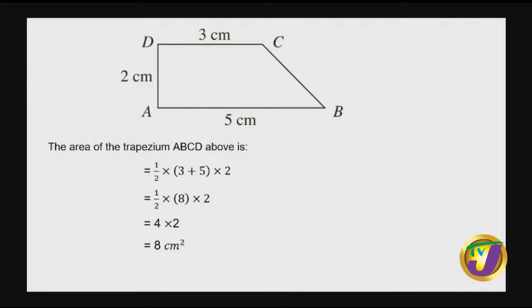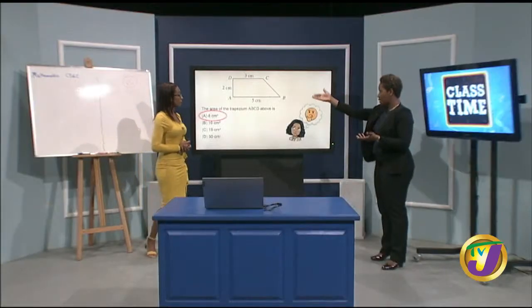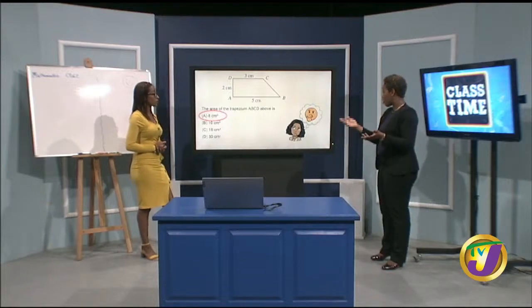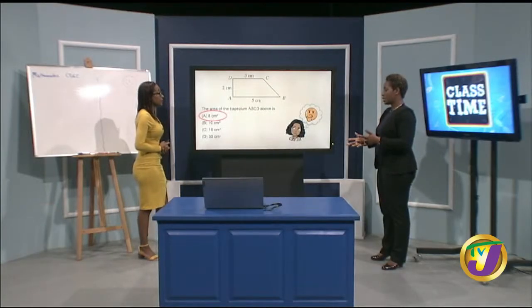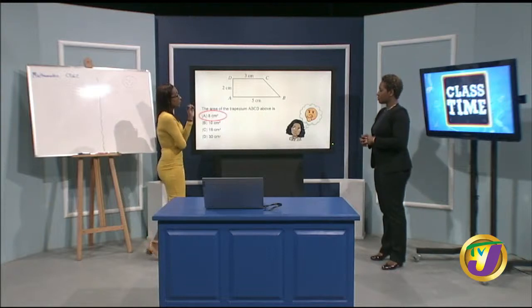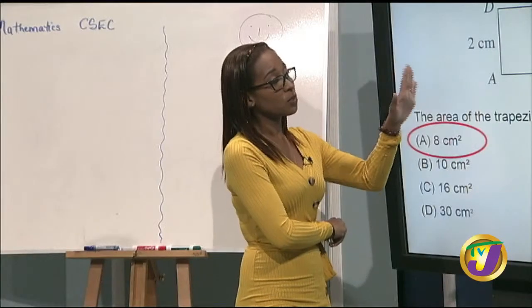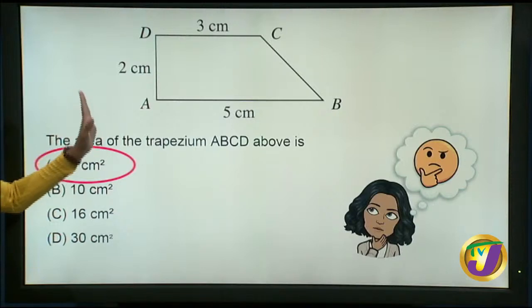So you can approach this question by decomposing the shape into 2 plane shapes, the rectangle and the triangle, or if you are fully aware of the trapezium formula, just plug in the values. Yeah, we just need to plug it in. Solve. Not hard at all. And in using the formula too, we have to understand what our 2 centimeters here really represents, what DA represents. It's actually the perpendicular height.